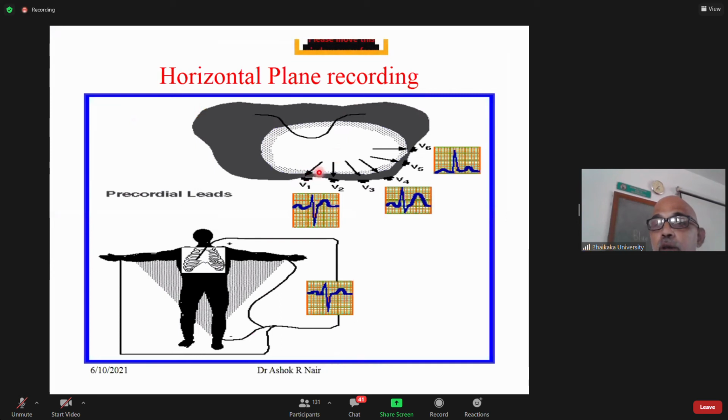V1, V2 will be looking more at the right side of the heart, the right ventricle. V5, V6 will be looking towards the left ventricle. V3, V4 will be looking at the septal regions. See, the recordings all look different.